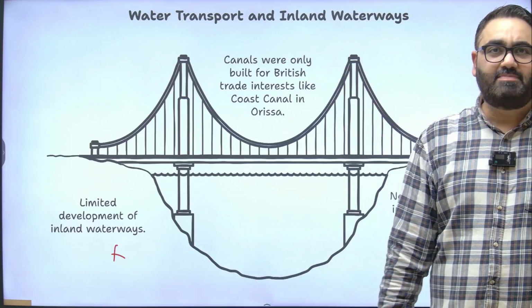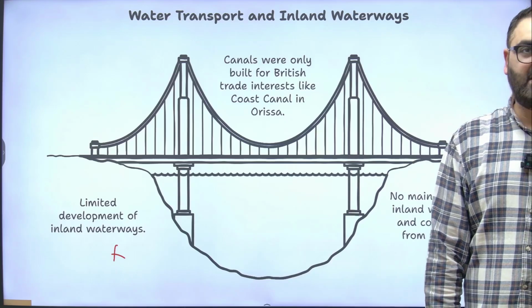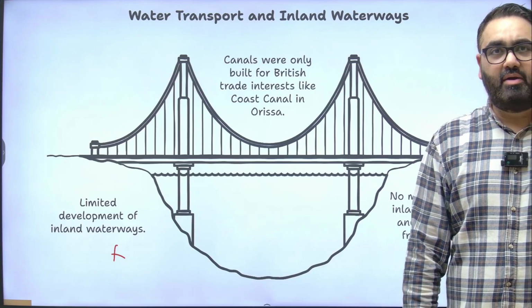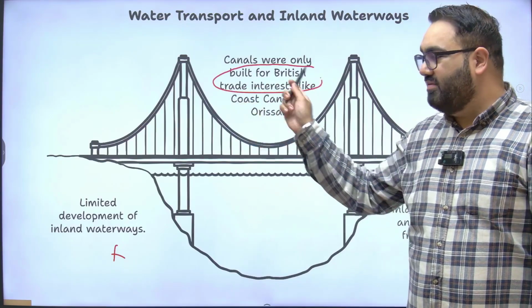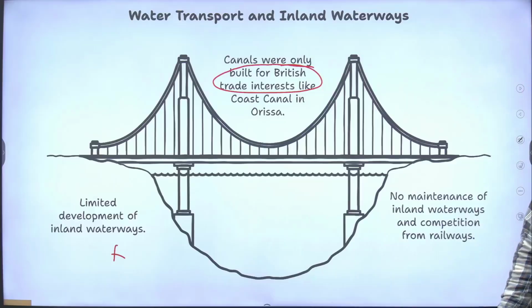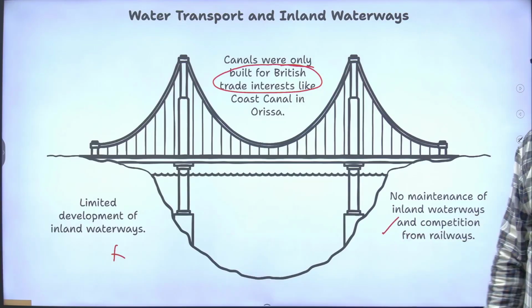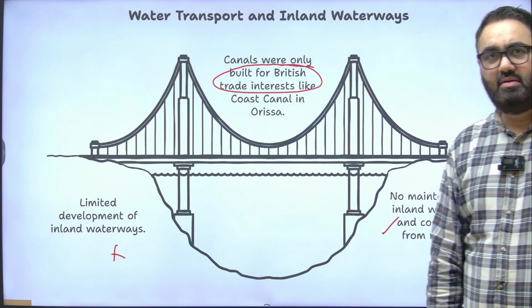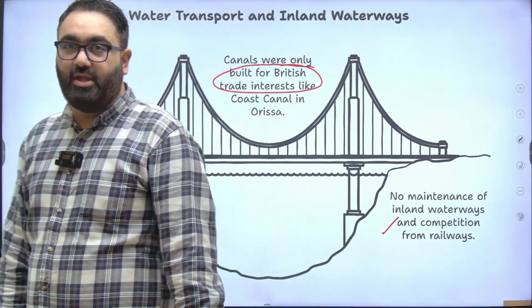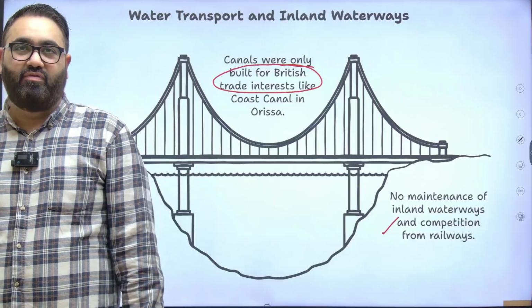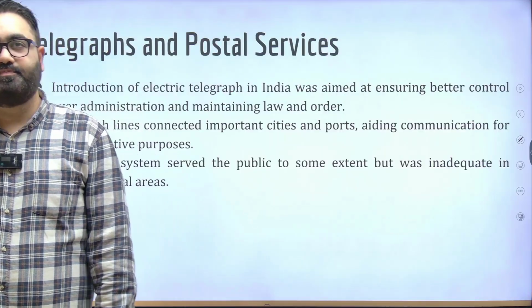Limited development of inland waterways, so rivers, etc., were never developed for transportation purposes. There were some canals built, like in Odisha is a famous example of the coast canal that was built, but it was again done for the British trade specifically, nothing for the Indian interest. We also had a situation where there was no maintenance of these. Even when they were built, there was hardly any money being spent, hardly any budget given to them for their development or for their maintenance in the long run.